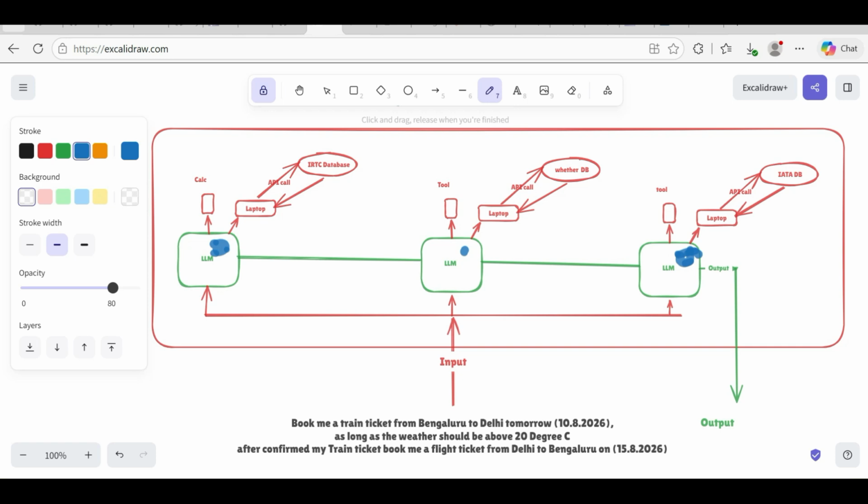So in an AI agent, it will just give you the information. Okay, this is what happens. But by using agentic AI, you can complete the cycle: check, verify, and finally book. All these three things you can do in one shot. So this is the difference between all these three terms.